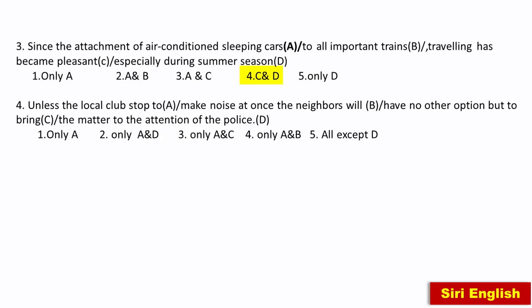So A is wrong here. Make noise at once. Again make noise is wrong. The phrase should be make a noise. Make a noise is right. And make a noise at once, the neighbors will. So again we find error in B part. Now let's move further. Have no other option but. Here always no other is followed by than, not but. So again we find error in C part.